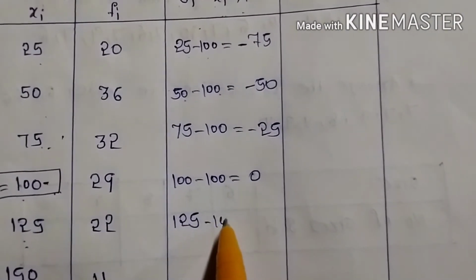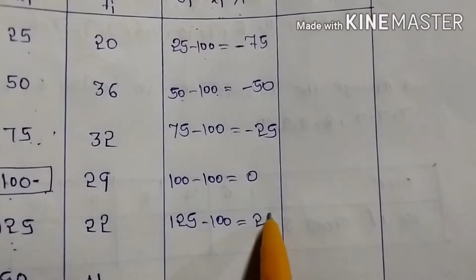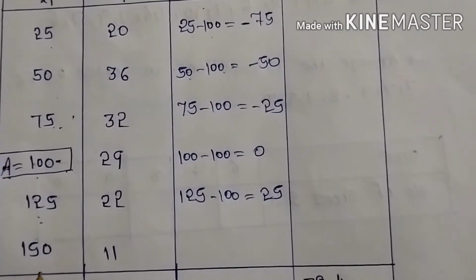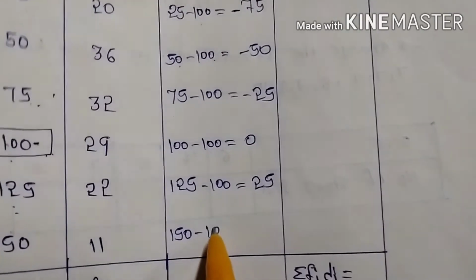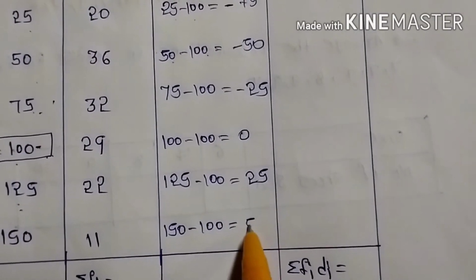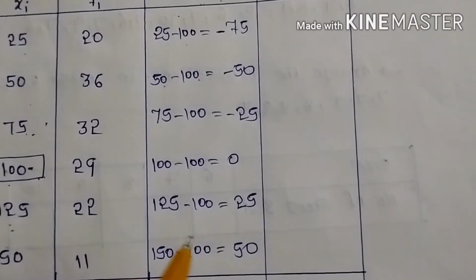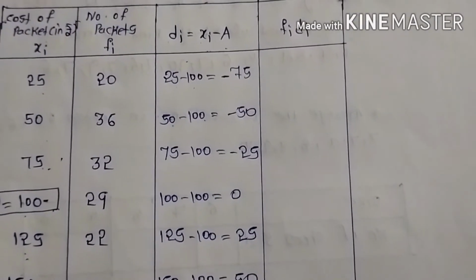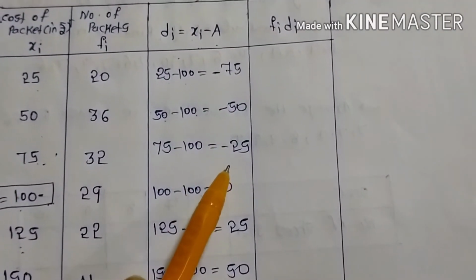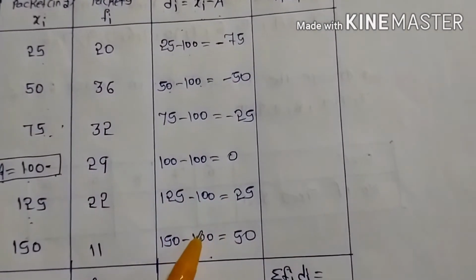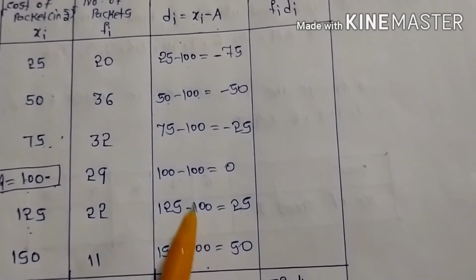125 minus 100, you will get 25. Next, 150 minus 100, you will get 50 only. Now these are all di values: minus 75, minus 50, minus 25, 0, 25, 50. These are all di values.